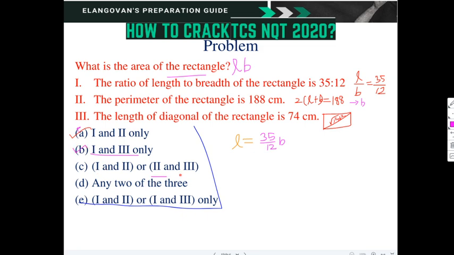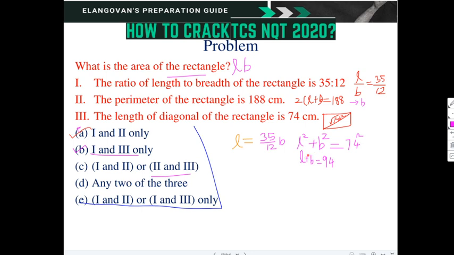Now how about 2 and 3? That also we are trying. Okay, now what is this? 2 and 3, these two. That is L square plus B square equal to 74 square. Am I right? L square plus B square is equal to 74 square. And L plus B is equal to 94. Correct? L plus B is equal to 94, because 188 by 2 is 94.